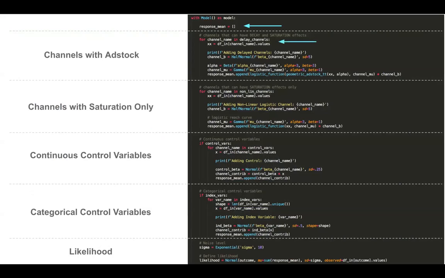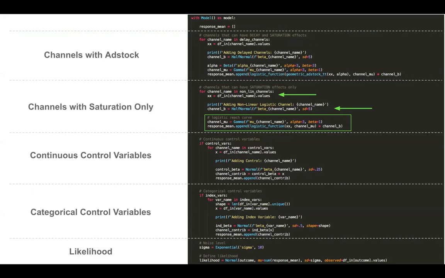So in this first section, we're going to iterate through our list of channels that can have both decay effects and saturation effects. So here we set our prior on the beta, which is the half normal. And then here you can see we use that nested transformation. So we're first transforming the marketing spend with our Adstock, and then that transformed version is fed to our logistic reach function, which is going to model our saturation.